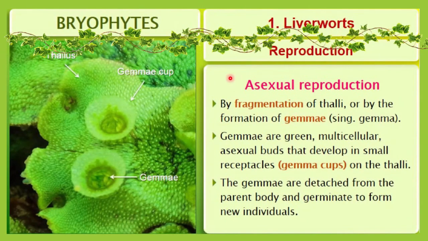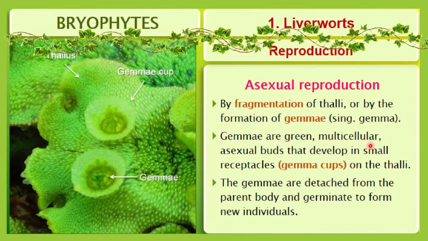Now let me discuss reproduction in liverworts. First of all, let me start with asexual reproduction. One mode of reproduction included in asexual reproduction is fragmentation of the thalli, or by the formation of gemmae. This is the gemma cup, a cup-like structure, and singularly it is called a gemma. By using this gemma cup, they can reproduce by gemmae. The other kind is fragmentation. Both of these are types of asexual reproduction.